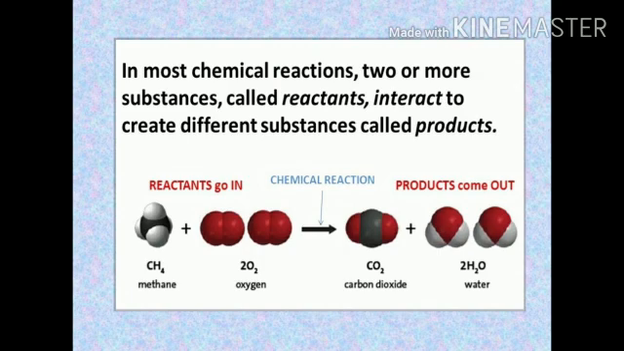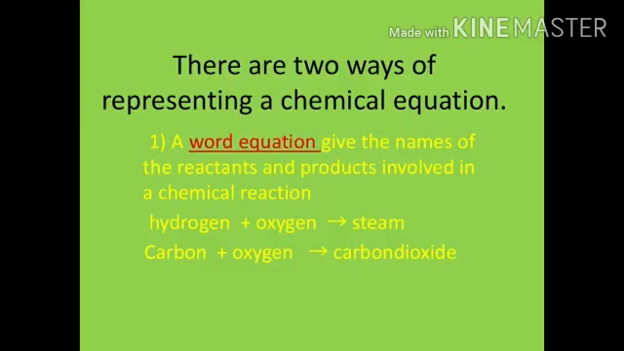Now, there are two ways of representing a chemical equation. The first one is a word equation. A word equation gives the names of the reactants and the products involved in a chemical reaction. For example, hydrogen and oxygen react to form steam. The second example is carbon plus oxygen giving you carbon dioxide. Here also we have written everything in words.